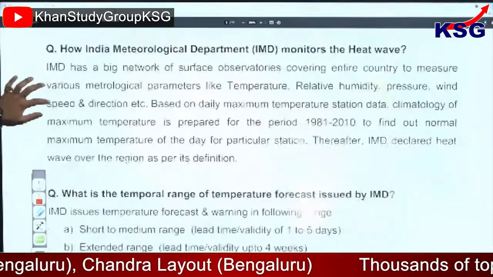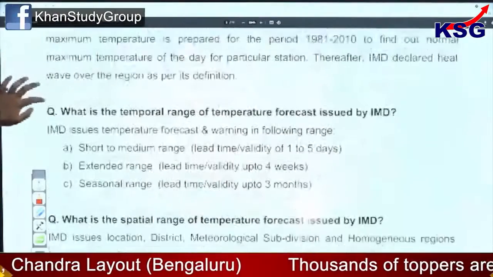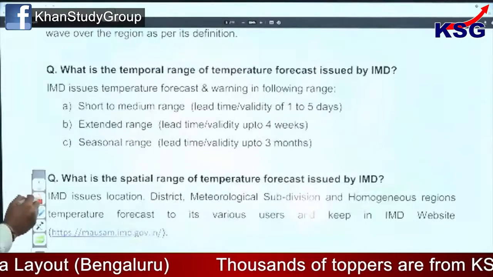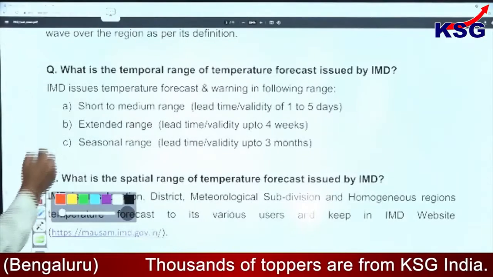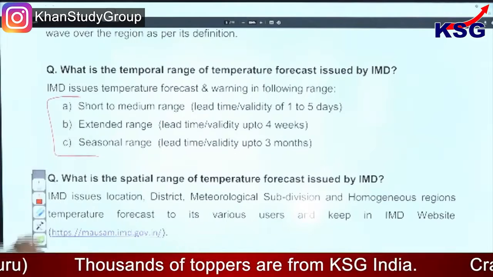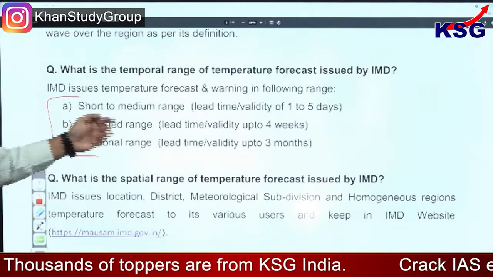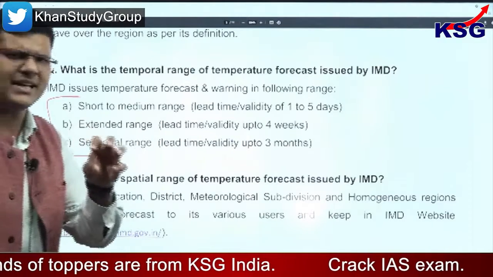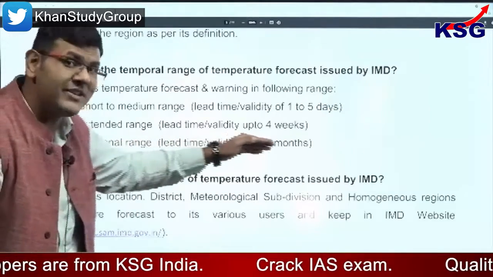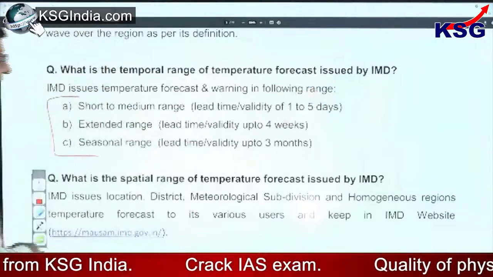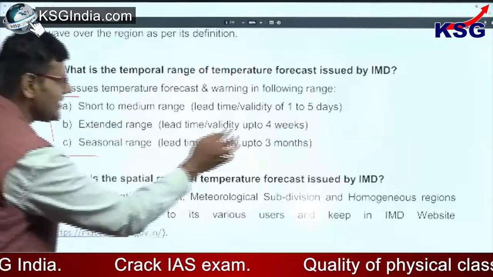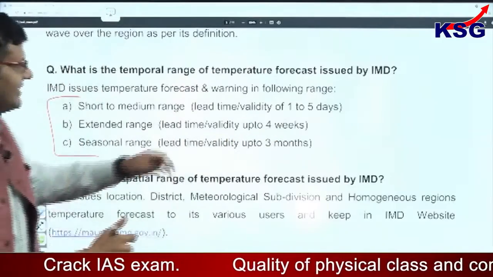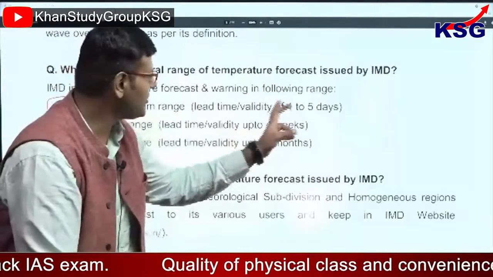What is the temporal range of temperature forecast issued by IMD? So IMD issues temperature forecast and warning in the following ranges: short to medium range, extended range and seasonal range. And you can see that we are trying to forecast even up to 3 months. We are trying to forecast for an extended range of 4 weeks, and we can have good precision on 1 to 5 days.